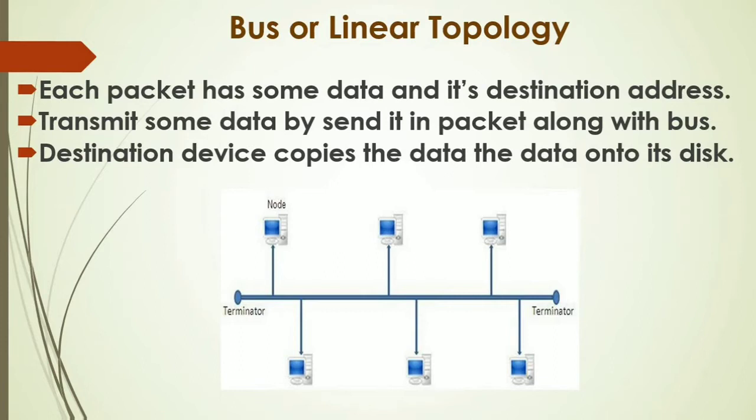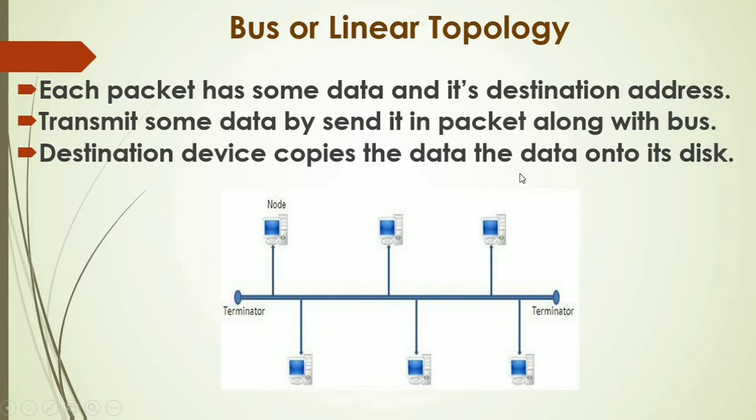When we divide the data into packets, the packet contains some data and the destination address of that node to whom the data is to be delivered. So after appending data and destination address, that data is sent on this cable, on this bus.